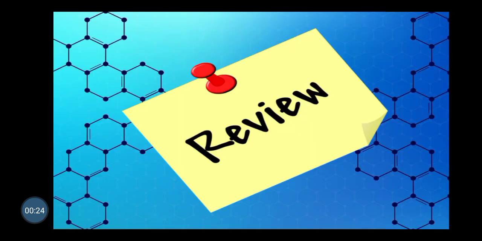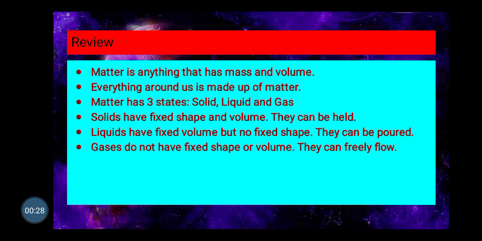Let's do a quick review of what we learned in the previous class. We learned that matter is anything that has mass and volume. Everything around us is made up of matter. Matter is found in three states. It means that every single thing that exists around us, our food, clothes, books, pencils, the air, water, every single thing falls into these three categories: solid, liquid, and gas.